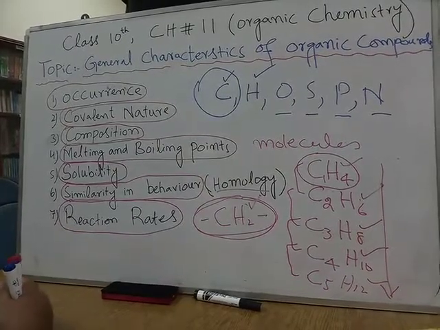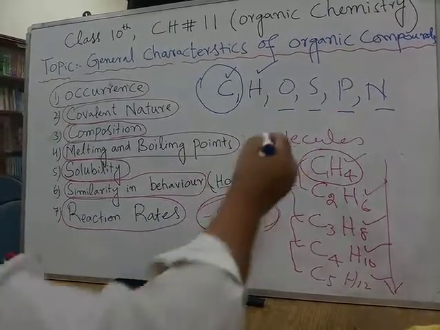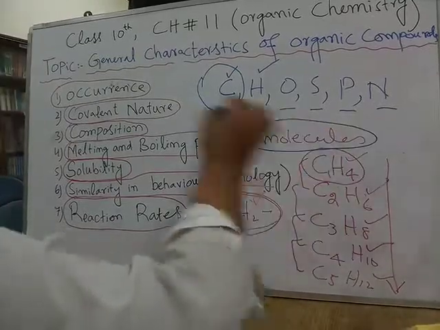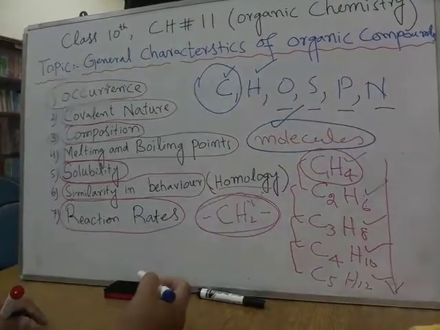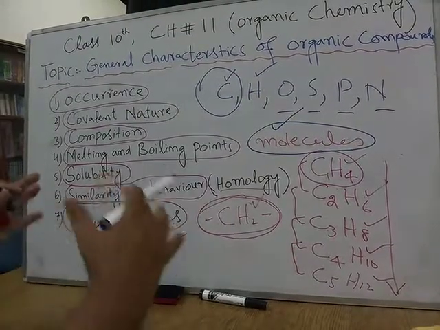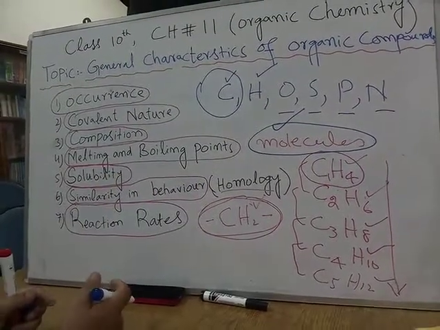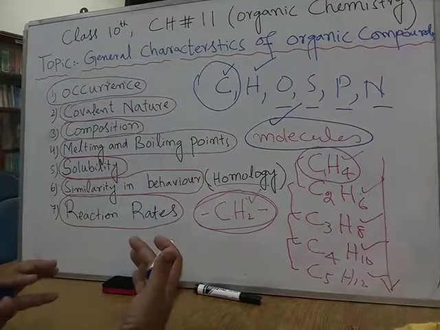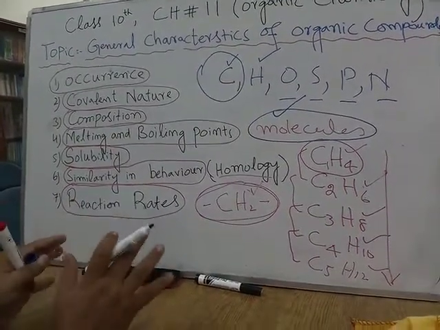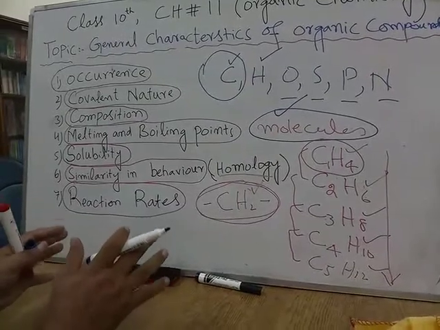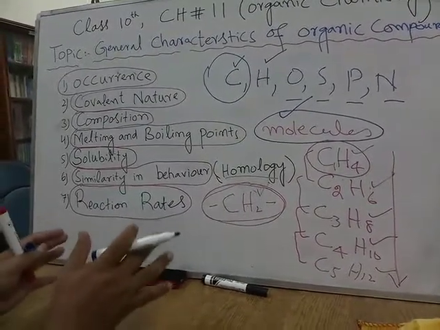Covalent compounds are composed of what? Molecules. Covalent compounds are composed of molecules. And when molecules react, first of all, the old bonds between the atoms are broken down. Reshuffling of bonds takes place, then the new bonds are formed, and this takes some time. So that's why the reactions are slow.